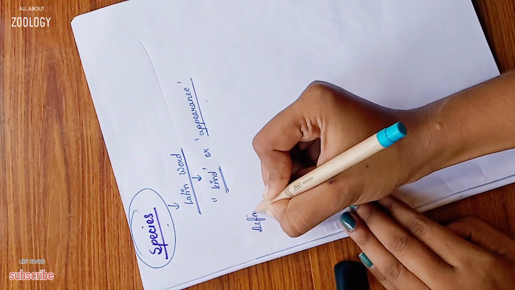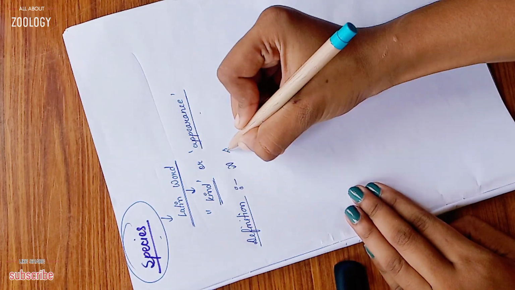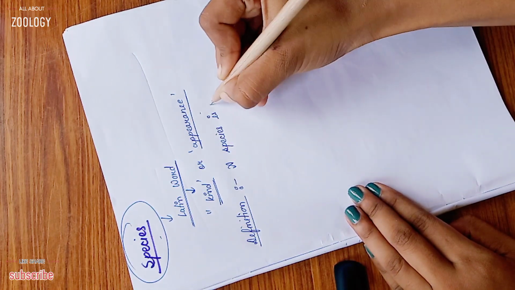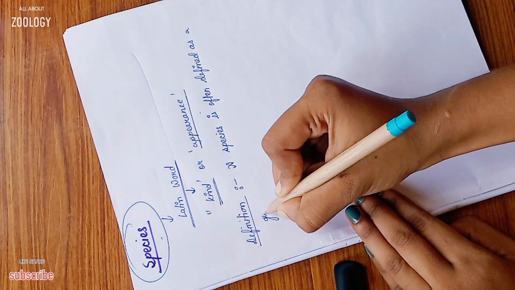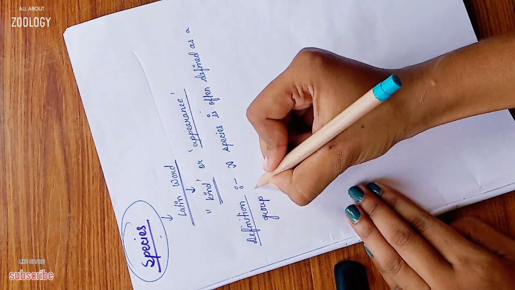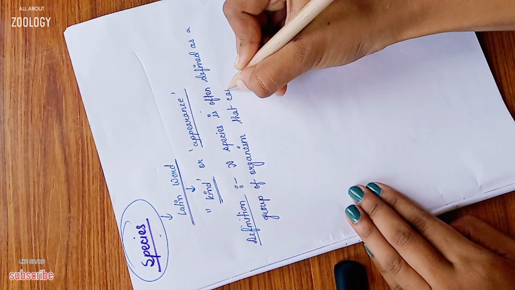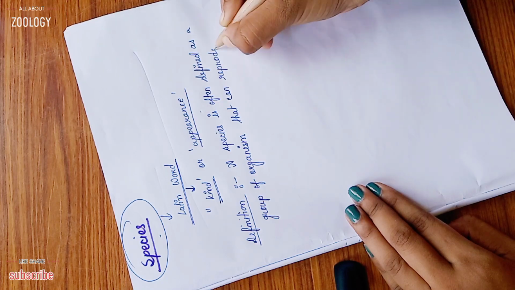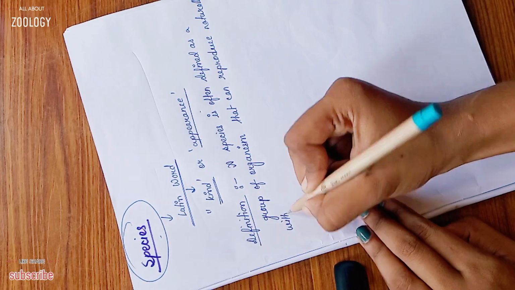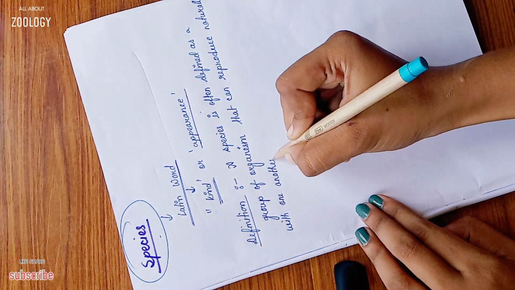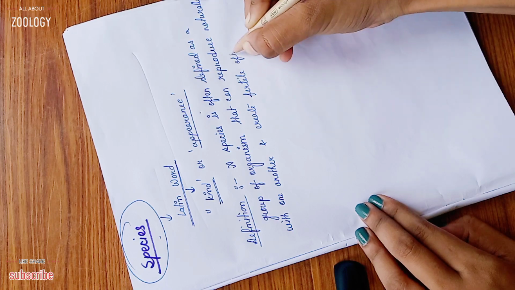Their definition: a species is often defined as a group of organisms that can reproduce naturally with one another and create fertile offspring.